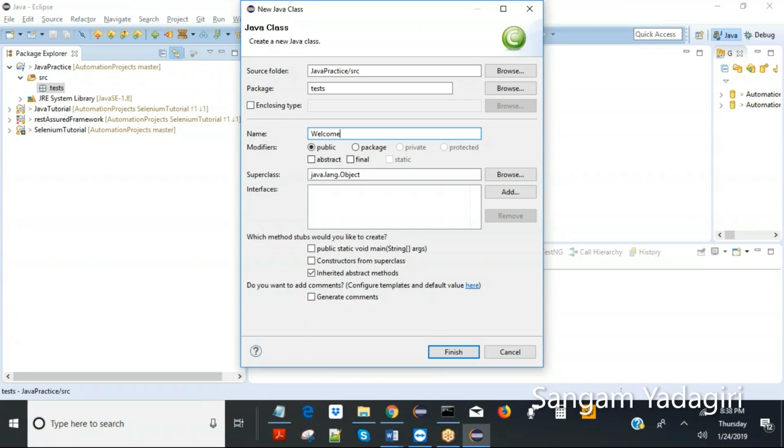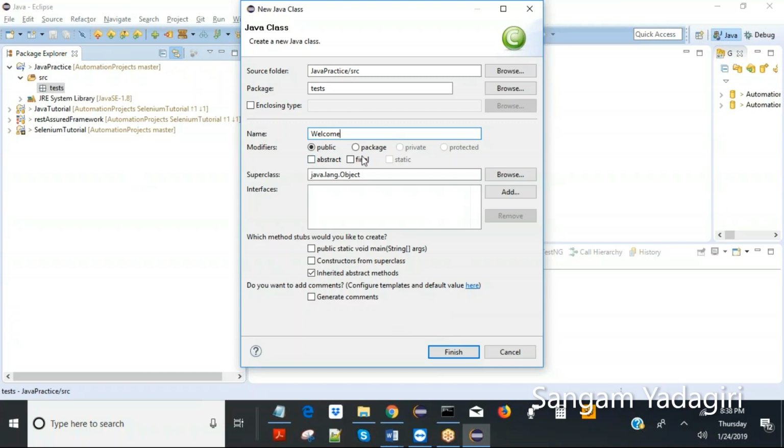Let's call it welcome. Okay, so if you see this pop-up or dialog, I'm creating a Java class, because classes are the backbone of Java, and that's where you're going to put your coding with all your logic. So this welcome Java file will be created in the test package, which is already inside this package, right? So the package structure is exactly like we are maintaining.